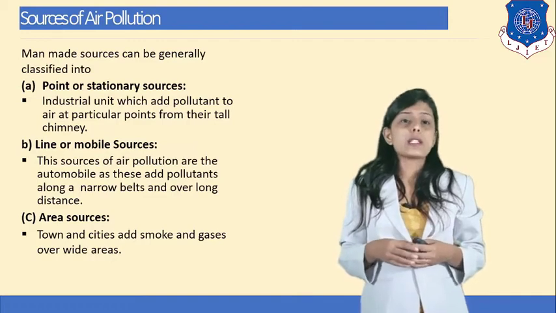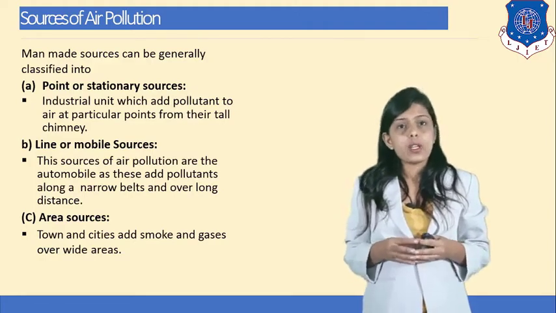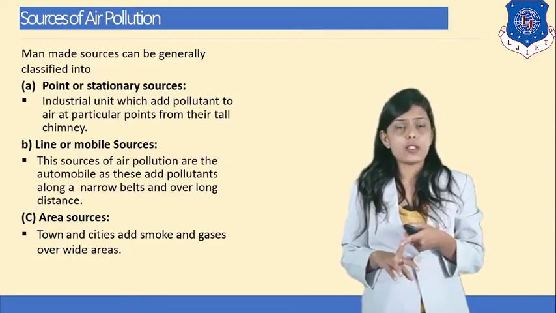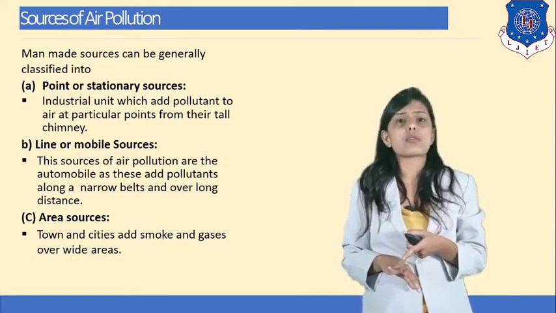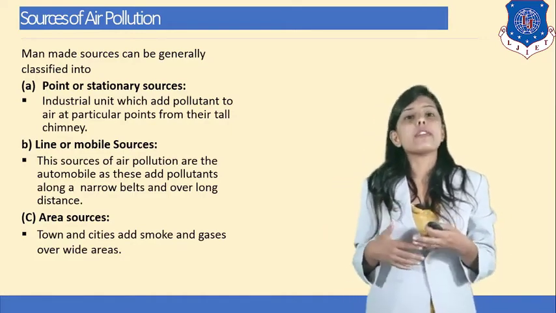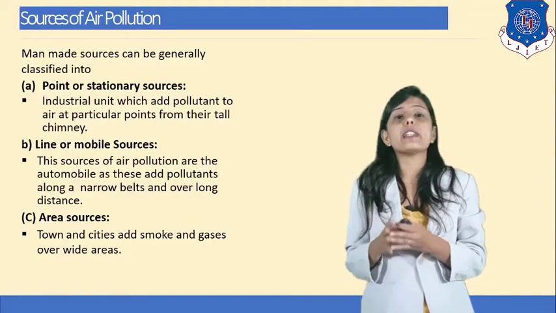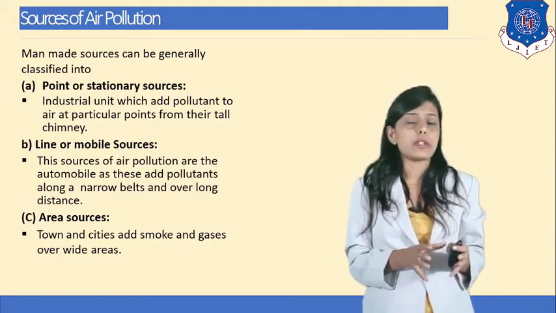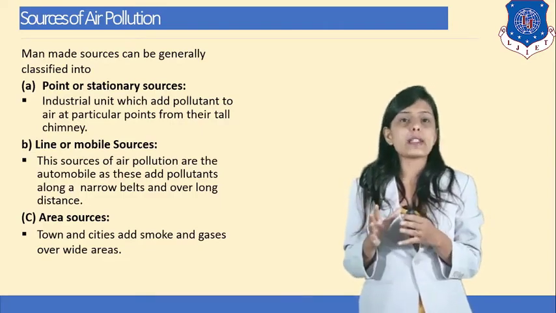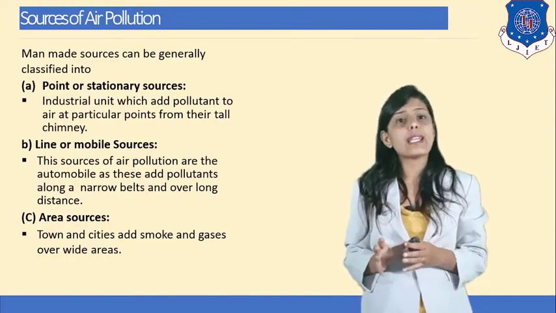Now, let us learn about man-made sources, which can be classified into 3 categories generally. First is point or stationary source, second is line or mobile source and third is known as area source of air pollution. We have already learned in chapter number 2, water pollution, where sources of water pollution were divided into 2 categories, point source and non-point source. Here also man-made source of air pollution can be divided into 3 categories, point source, line or mobile source and the third one is known as area source.